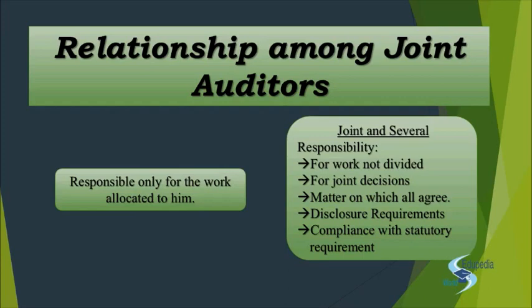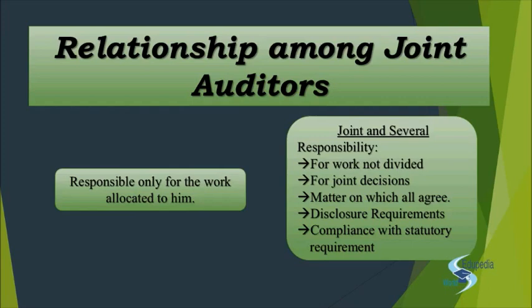You came to a conclusion, okay, this is it. So that is a matter on which all of you have agreed. He is not the only person; you can consider this a situation where he did shed his responsibility. Now you are all part of that responsibility. You're all responsible for those matters on which you give your consent. So the third point, matters on which all agree, is this.